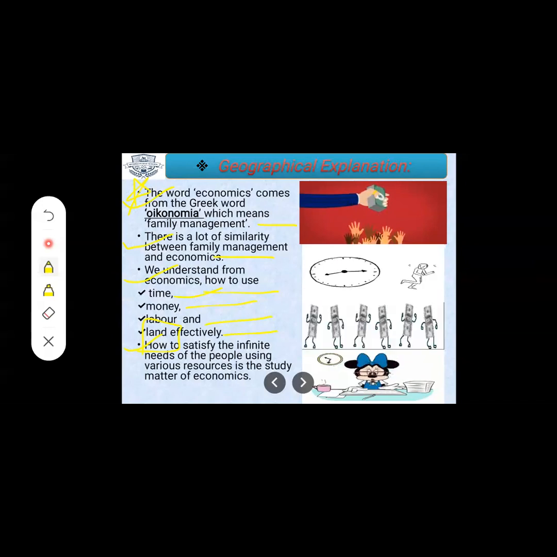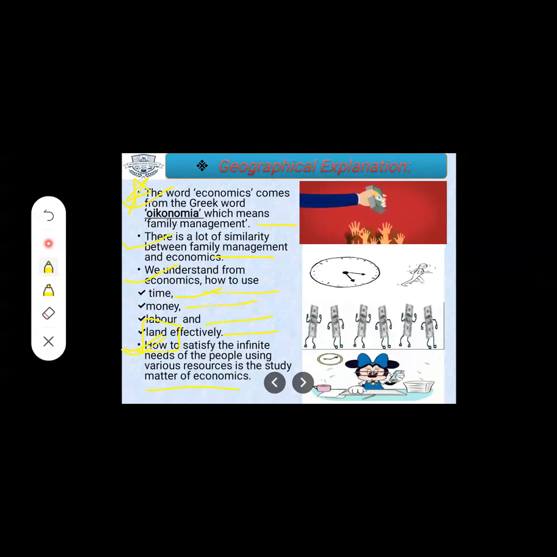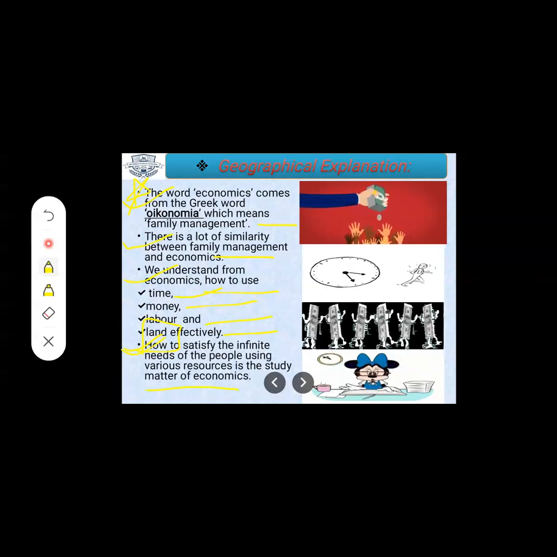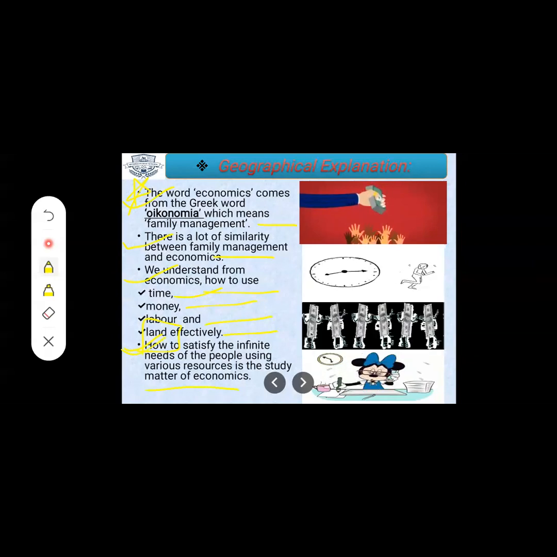This is how to satisfy the infinite needs of people using various resources, which is the subject matter of economics. As we all know, a person is not satisfied with what they have. There are many types of needs people have.